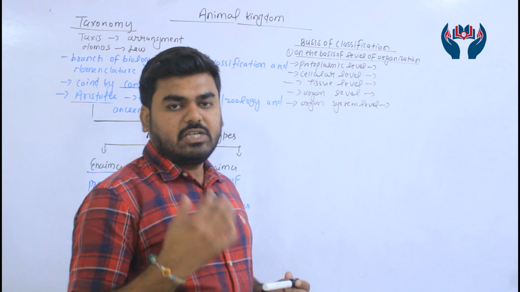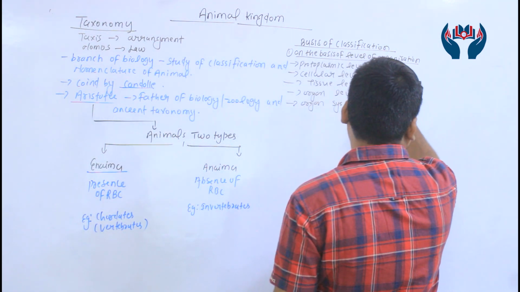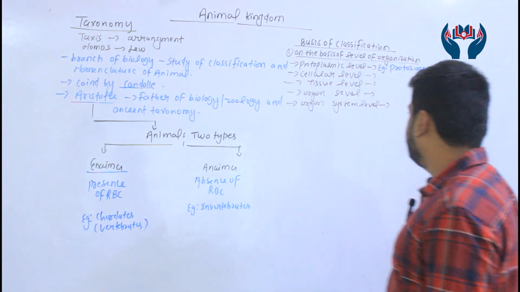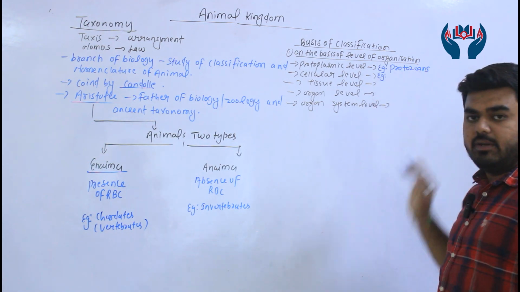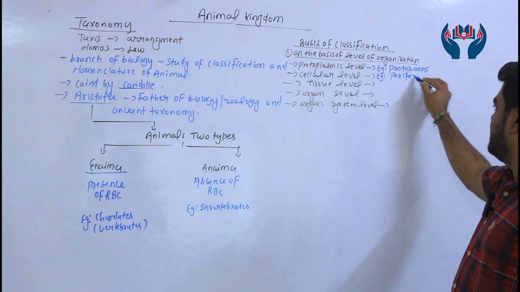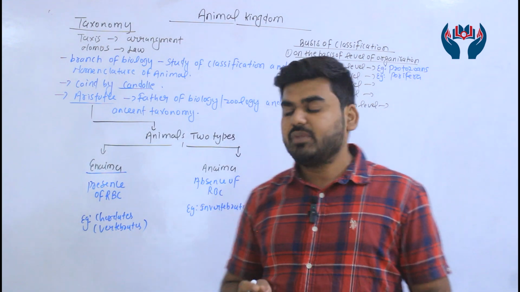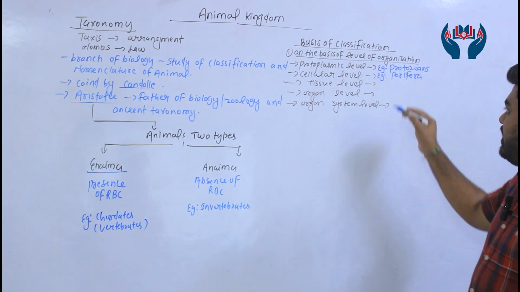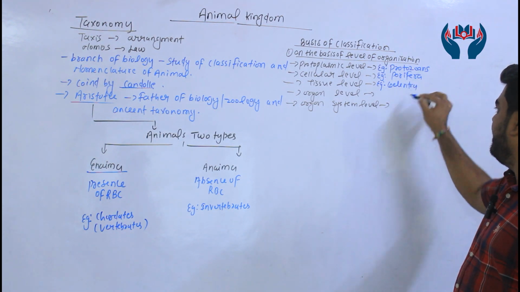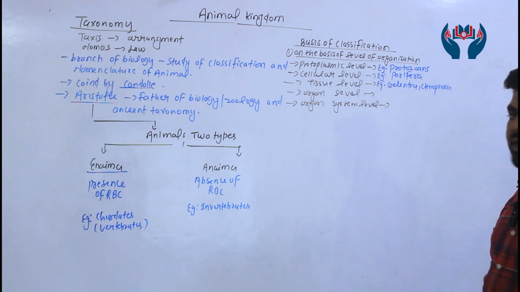First, protoplasmic level. Here an acellular body performs all biological activity, and the best example is protozoans. Cellular level is where cells participate. Example, Porifera, sponges, phylum Porifera. Tissue level organization: a group of cells forms tissue. Here we can consider Coelenterata as well as Ctenophora.